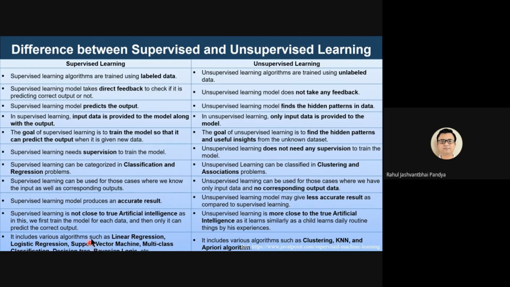Supervised learning includes various algorithms such as linear regression, logistic regression, support vector machine, multi-class classification, decision trees, etc. Whereas unsupervised machine learning includes clustering, KNN, a priori algorithms, etc. These are the major differences between unsupervised and supervised machine learning.